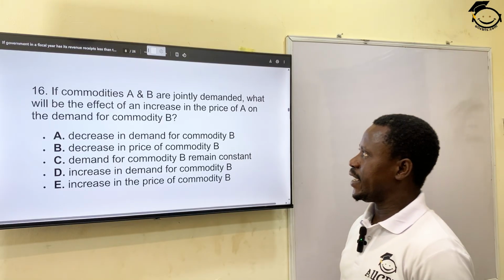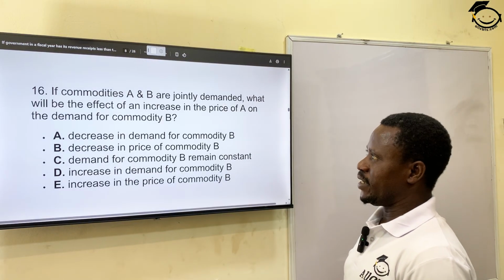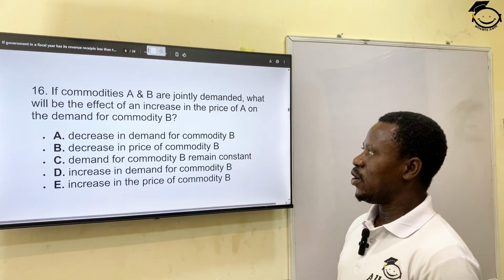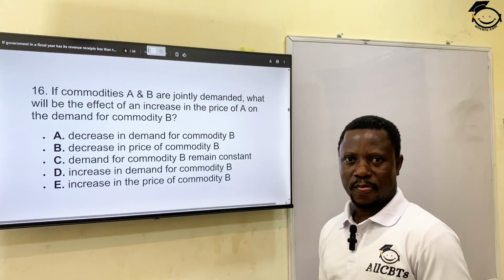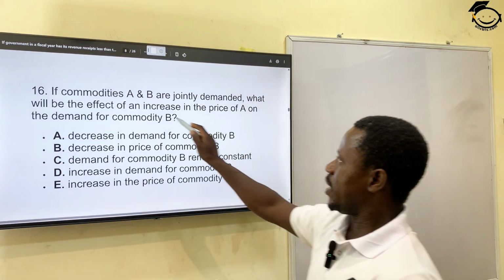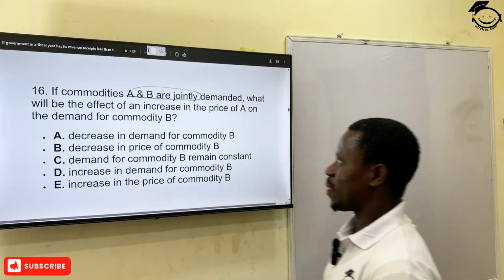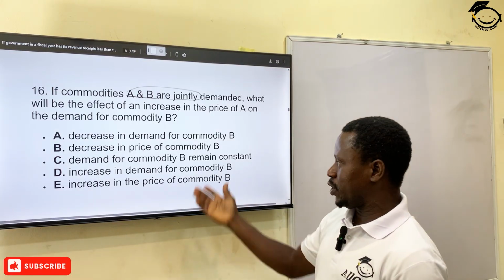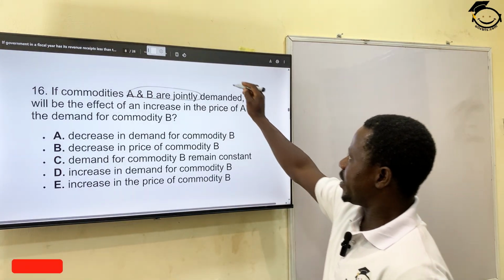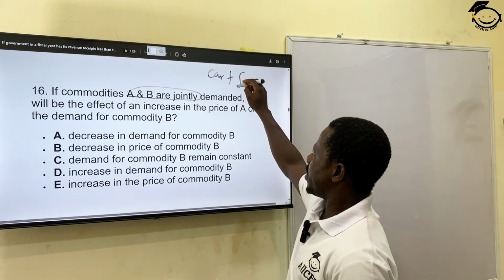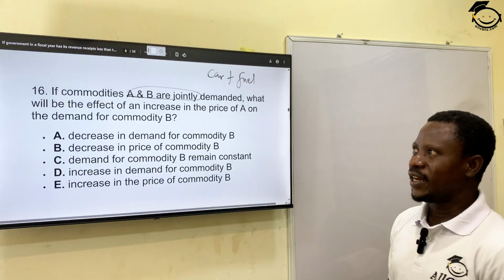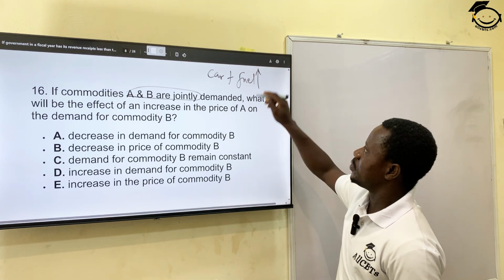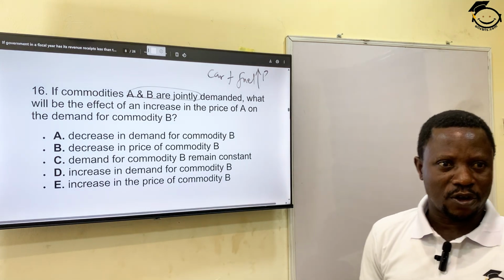If commodity A and B are jointly demanded, what would be the effect of an increase in the price of A on the demand for commodity B? Please follow me quickly. A and B are jointly demanded. Let me give you a practical analogy so that you can pick the correct answer. Let's look at car and fuel. In Nigeria, lately, the price of fuel has gone up.